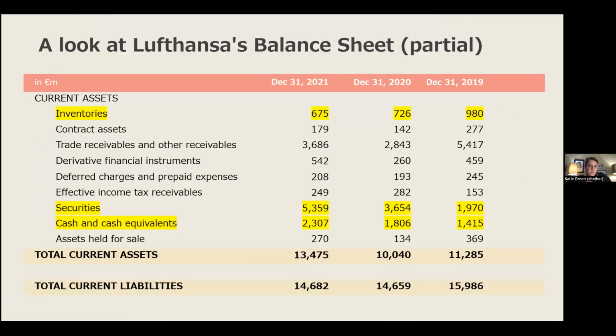On the next slide, I have a section of the Lufthansa's balance sheet to showcase where the most significant increases were. And we see this actually on all three companies' balance sheets, that the biggest and most significant increase is in the current assets. It's more specifically in cash equivalents and securities, while the current liabilities stayed quite stable throughout the 3 years. So this is where we're seeing that big increase. You'll also see that the inventory goes down throughout the pandemic, which could signal that Lufthansa was selling off inventory to increase liquidity and cash on hand.